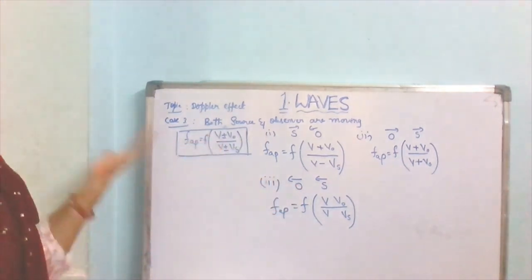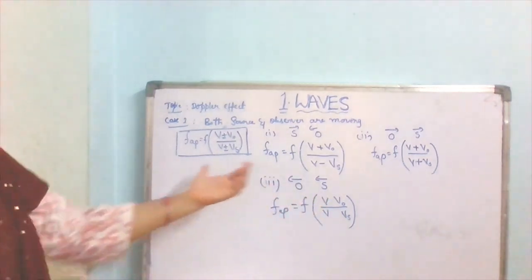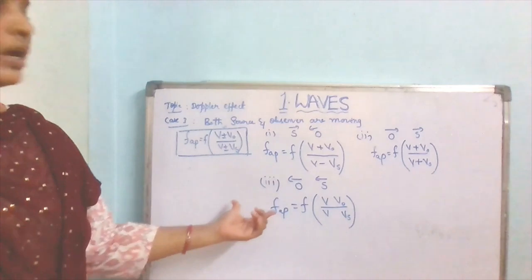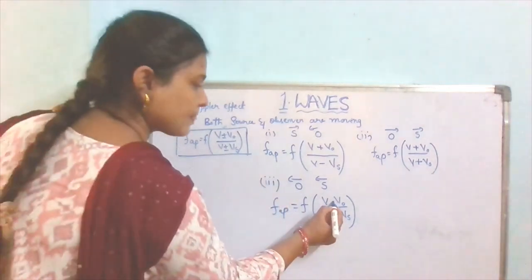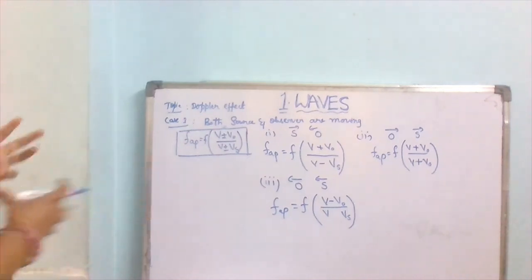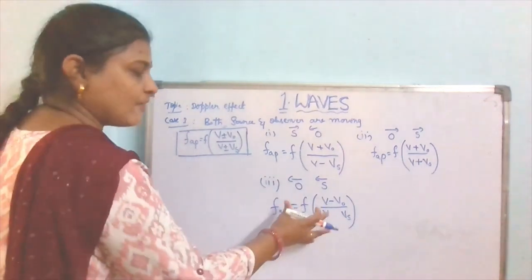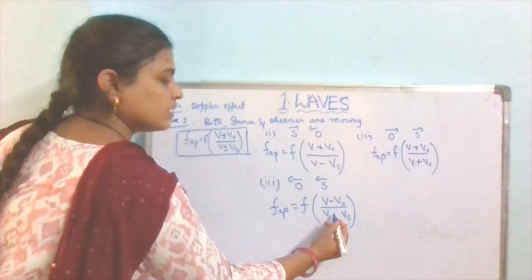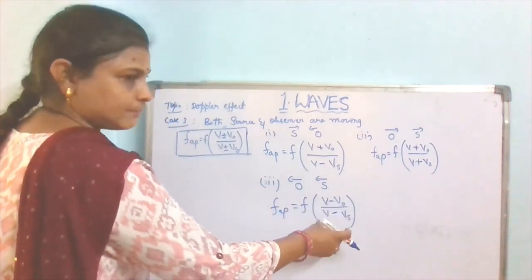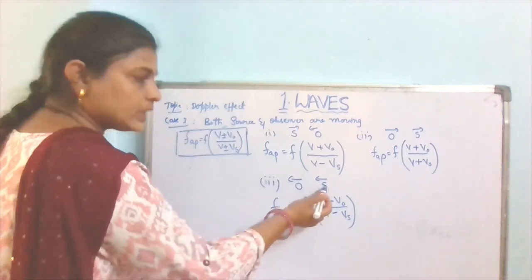And also the source is moving towards them, so the value will increase if the denominator is less than the numerator. So the source wants to increase the frequency, so v minus vs.